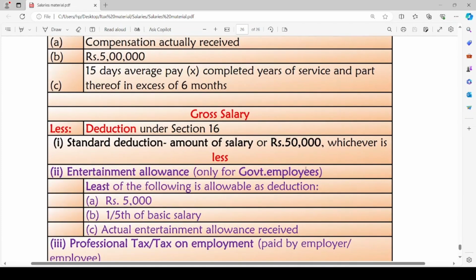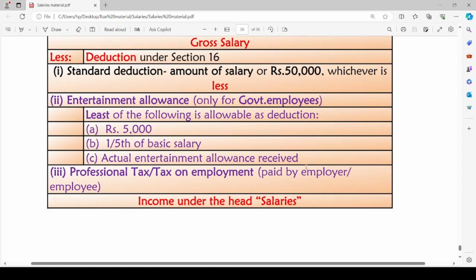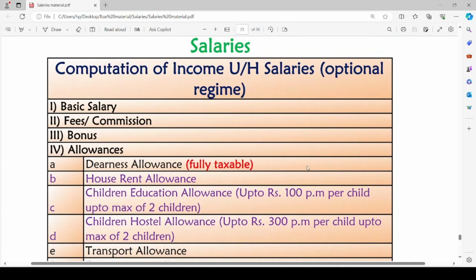After adding all these components, we arrive at gross salary, from which we provide for deductions under section 16. They are standard deduction, entertainment allowance and professional tax or tax on employment. After reducing these deductions from gross salary, we arrive at net income under the head salaries. So, let us discuss each component one by one.